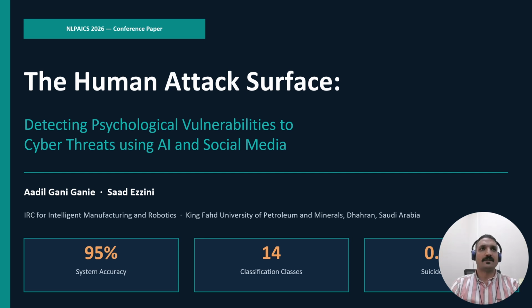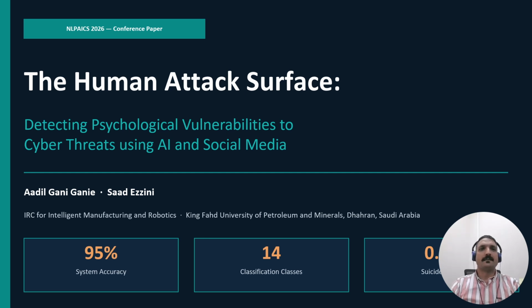So the topic of this research is the human attack surface: detecting psychological vulnerabilities to cyber threats using AI and social media. The reason for this research is that all of us are using social media in different forms, and we are both producing and consuming a lot of social media data. So there's an opportunity to use social media as a window into mental health, so that we can assist people who are having different mental health disorders.